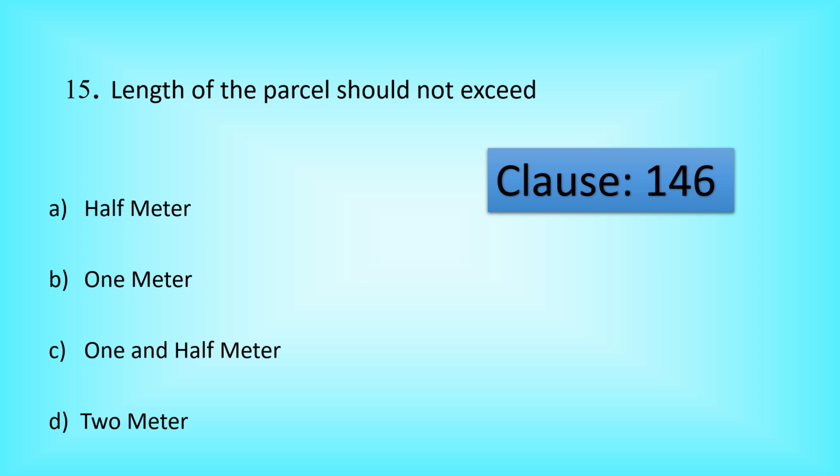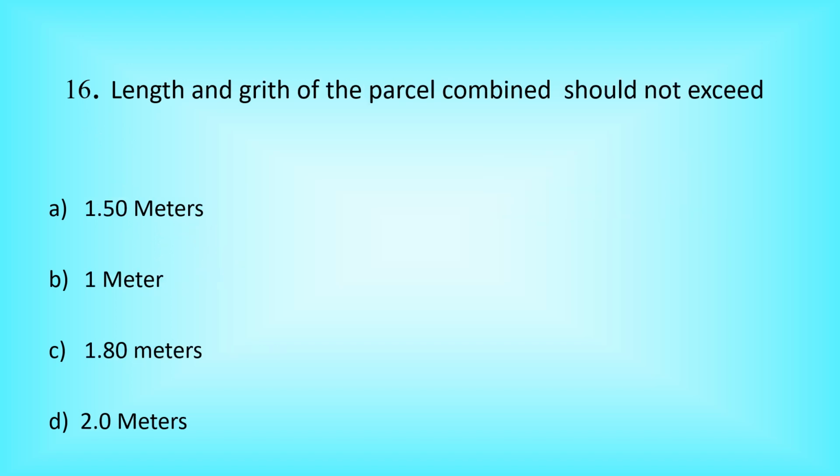Question number 15. Length of the parcel should not exceed option A half meter, option B 1 meter, option C 1.5 meter, option D 2 meter. The correct answer is option B, 1 meter. Question number 16. Length and width of the parcel combined should not exceed option A 1.5 meter, option B 1 meter, option C 1.8 meter, option D 2 meters. The correct answer is option C, 1.8 meter. Here it is both length and width combined.